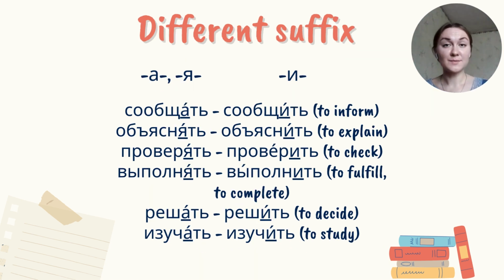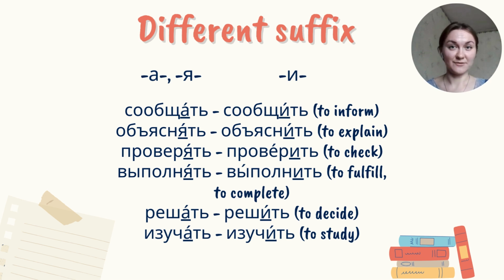A lot of verbs of aspectual pairs differ from each other in their suffix, like suffix "a", "ya" may be changed to suffix "i" in the perfective aspect. Let's take a look at the examples. Сообщать, сообщить, объяснять, объяснить, проверять, проверить, выполнять, выполнить, решать, решить, изучать, изучить.